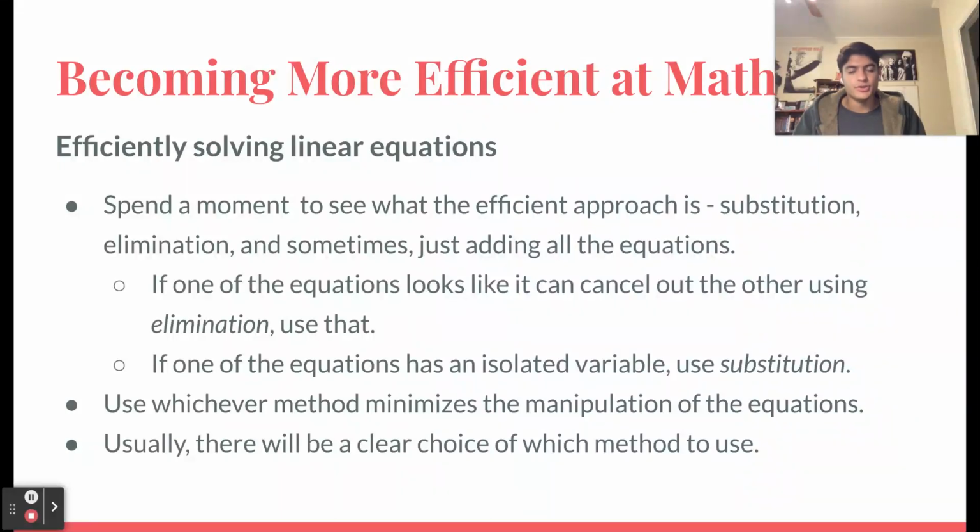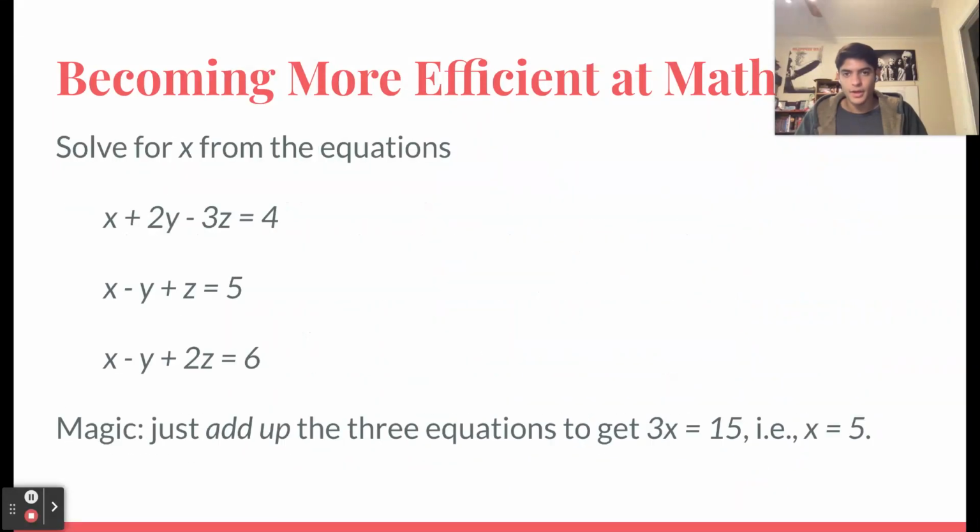Usually, you will see a clear choice of which method to use. Usually, when you see systems of equations, you'll see which method, whether it's substitution or elimination or adding all three of them, is the most efficient. So here's an example where you can add up all three of the equations to get an isolated variable. So if you look at this and you're completely confused and you have no idea what to do, then just add all three of them up.